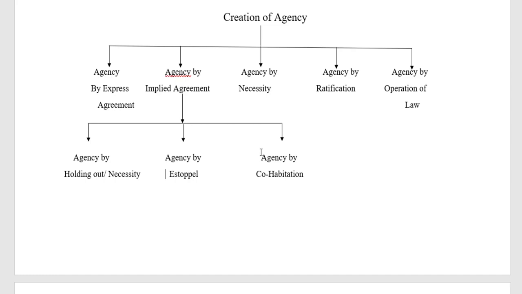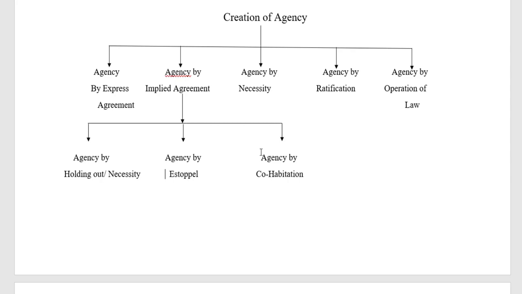That means the events have a connection with the original contract. So agency of necessity develops from an original and subsisting agency and applies itself to unforeseen circumstances, events not provided in the original contract.